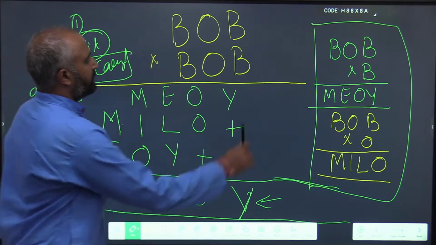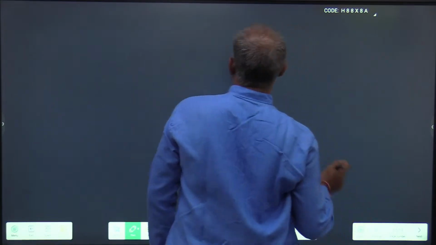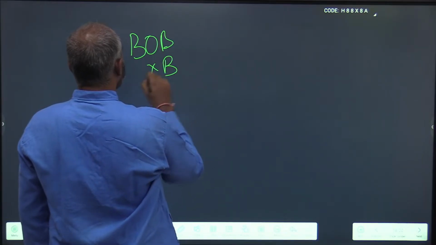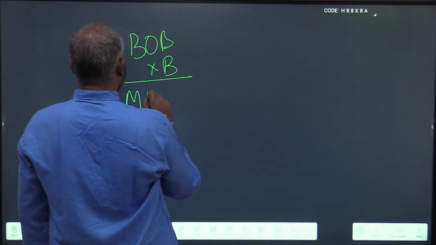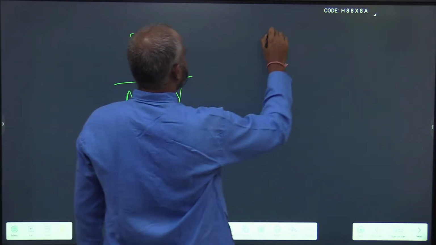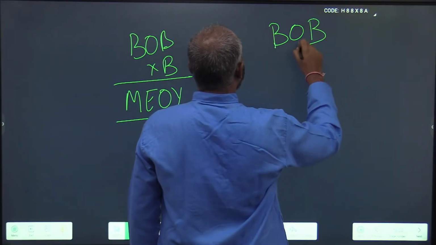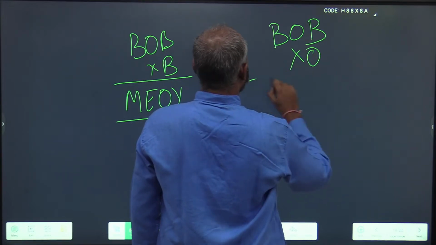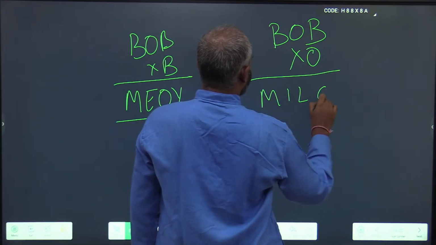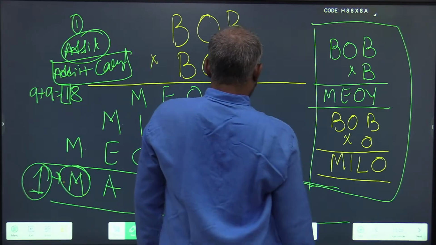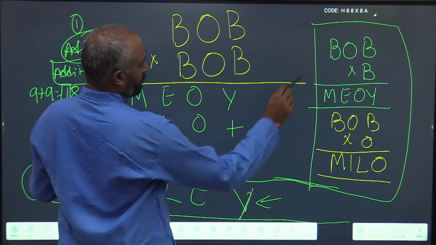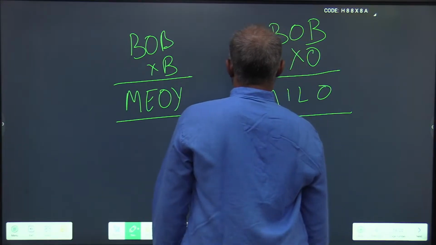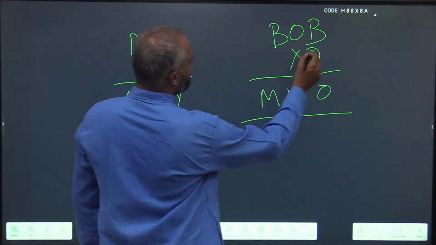Now let us focus on this. BOB into B is equal to MEOY. Next, BOB into O is equal to MILO. Okay, let me just make sure I have got everything. BOB into BMIO is MILO. Okay, now focus on this.